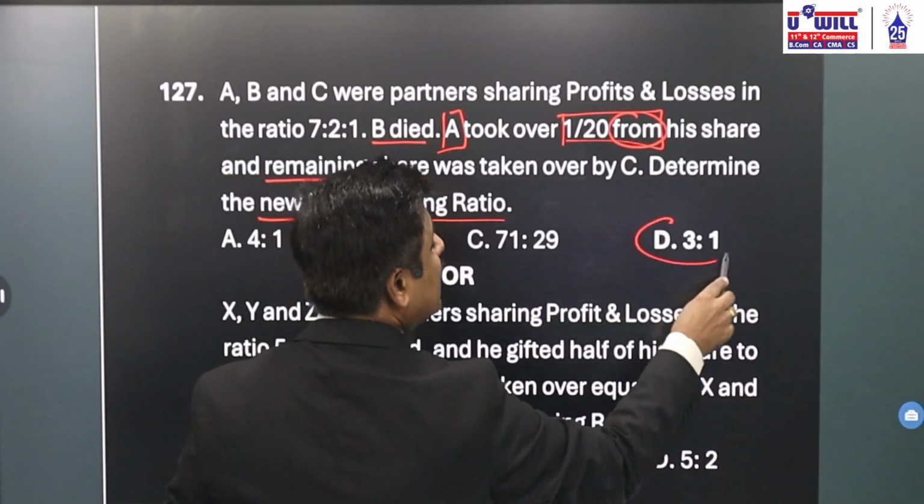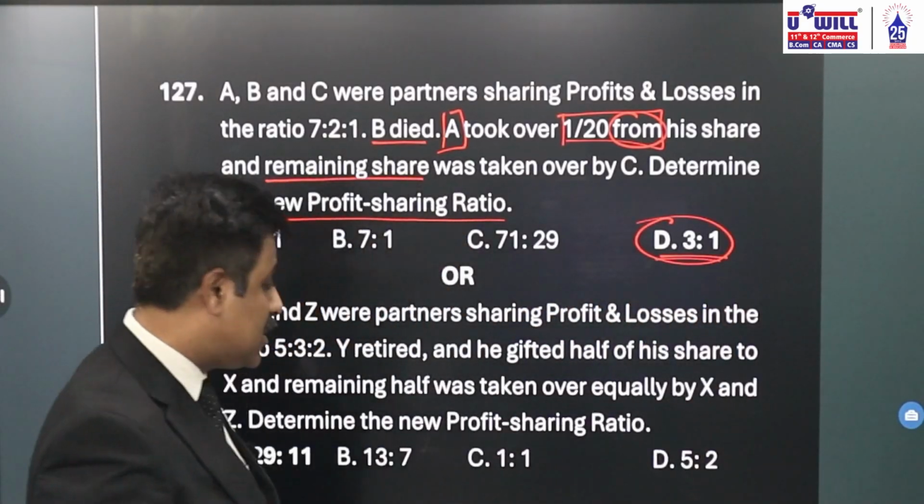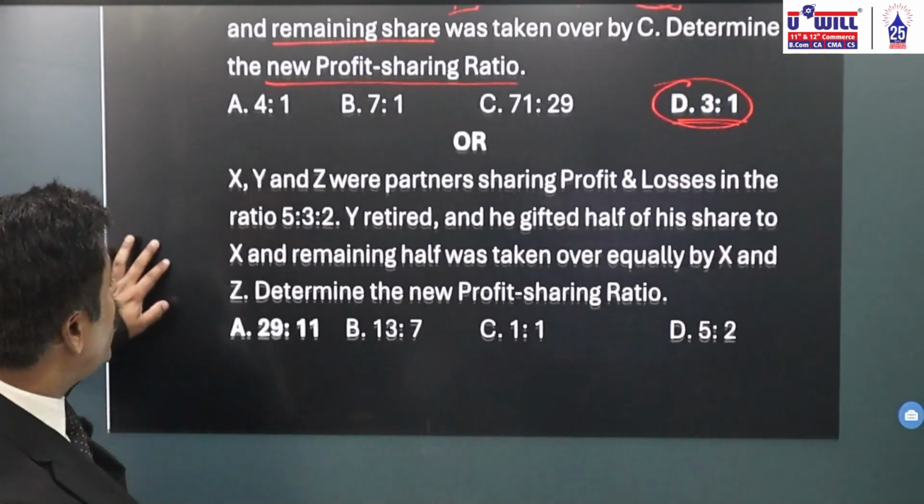3:2. Okay, either 15:5 or 3:1. Here the answer is 3:1. Okay. Now in the next option, what question is asked?